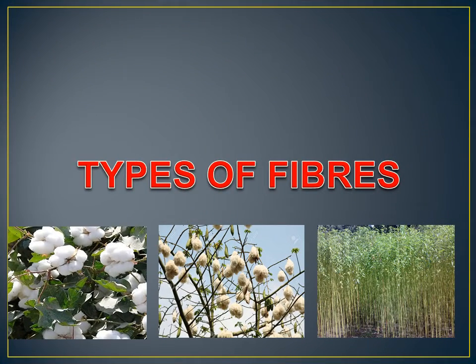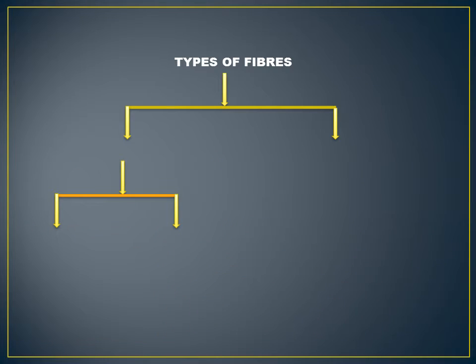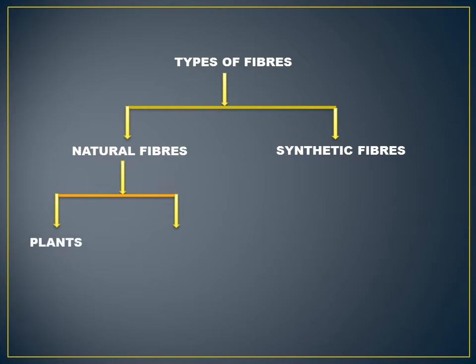We are going to discuss types of fibers. Do you know what the types of fibers are? Natural fibers and synthetic fibers. What are natural fibers? Fibers that are obtained from plants and animals are called natural fibers.